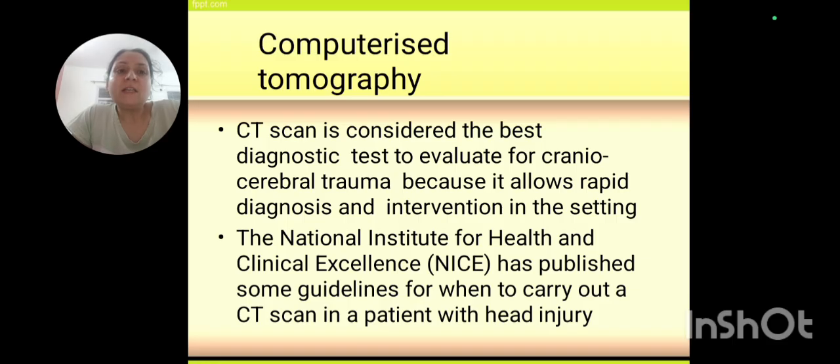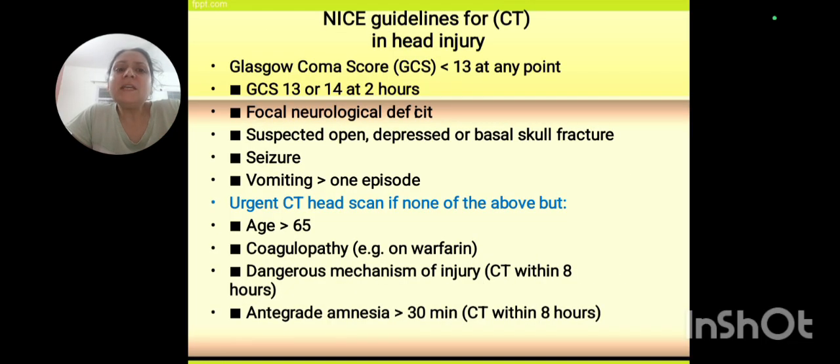Fine. And of course we have seen the CT scan during this discussion, what we try to see is how rapidly the hemorrhage or blood or the changes are happening. It helps in proper diagnosis and proper treatment. And these are the typical CT scan guidelines which are taken into account as to when a CT scan is required in cases of head injury.